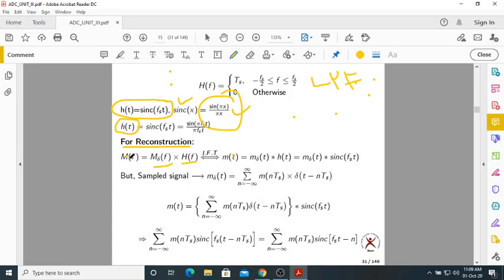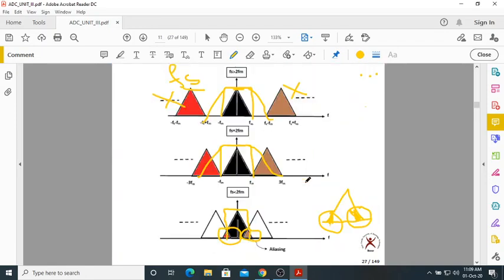So M of f, m of t, M delta of f, m delta of t: a product in the frequency domain will be a convolution in the time domain. These are also properties. H of f becomes h of t. Now we already know m delta of t. What is h of t? Just now it is written, h of t is sinc fs t. But the sampled signal is what? What is m delta of t? So this is the sampled signal. I have taken it from here. What is m delta of t? Where is that?